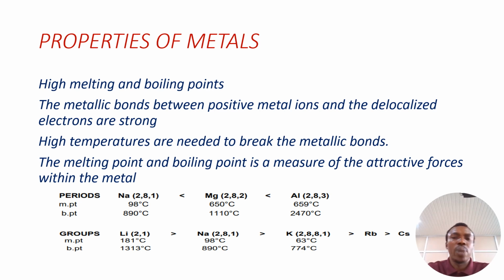Then if you look at the group, as you go down the group, the size of the ion, or the ionic radius, will increase. So since the ionic radius increases, the strength of the metallic bond will decrease. So the melting point decreases as you go down the group. So this is one major property of metals, which is high boiling point and high melting point.